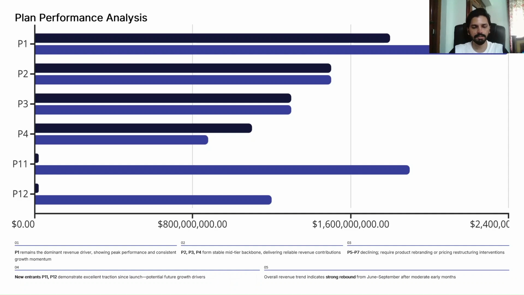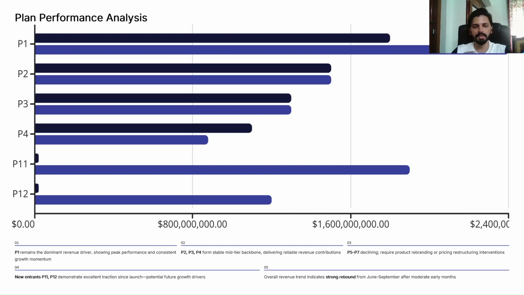Plans like, here it's not mentioned, but plans like P5 to P7, the revenue is declining and they need more attention, maybe like product rebranding or pricing restructuring in those particular plans. So this was about the plan performance.